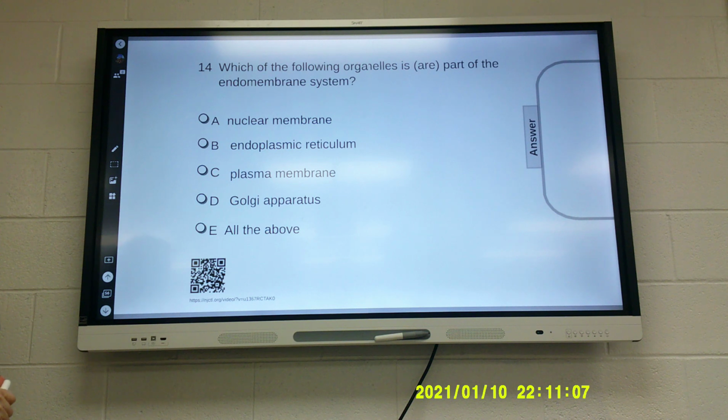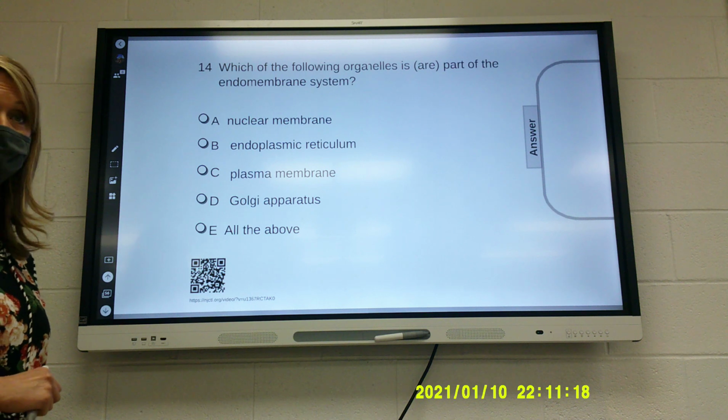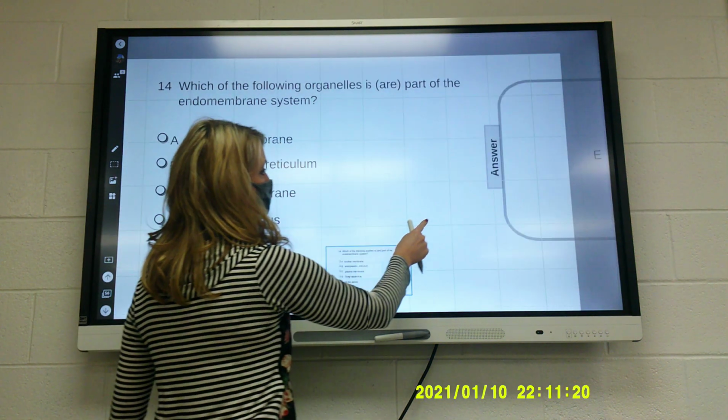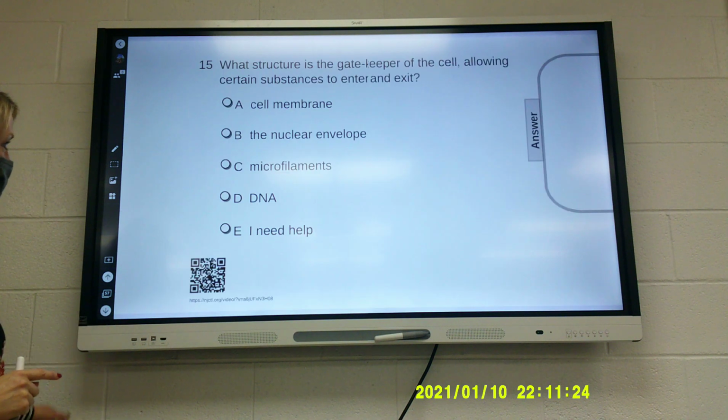Which of the following organelles is or are part of the endomembrane system? The nuclear membrane, endoplasmic reticulum, plasma membrane, Golgi apparatus, or all of the above? All? Whoops. That is correct. I don't know why I messed up the slide there.